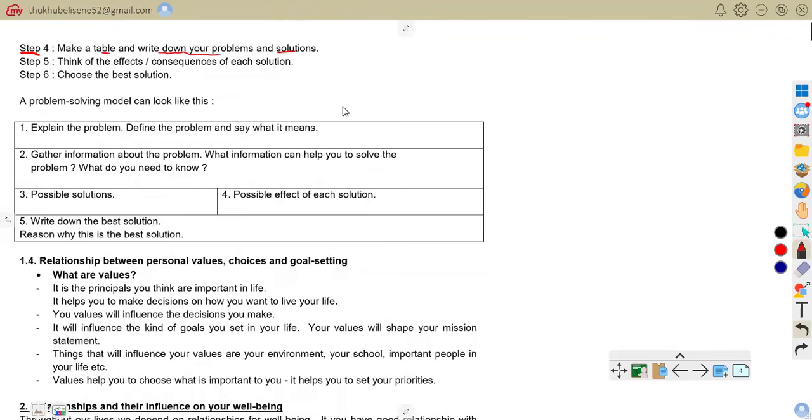So with step number 4, you organize the options in a table to analyze them.